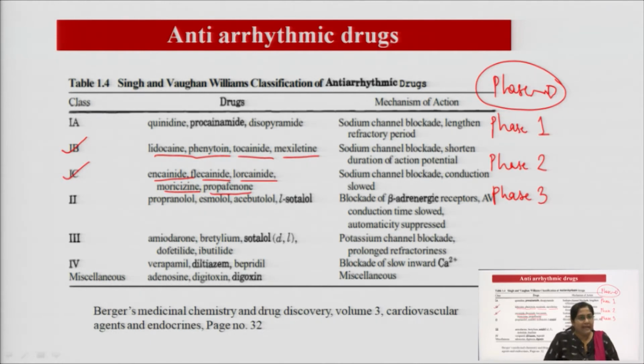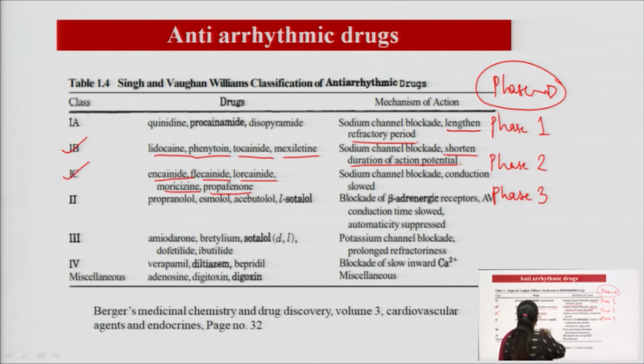Because class 1A is a moderate sodium channel blocker, and it lengthens the refractory period. That is why class 1A is different. Class 1B, again sodium channel blockers, shortens the duration of action potential, and 1B is also called a weak sodium channel blocker.